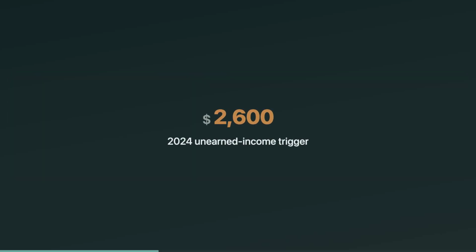For 2024, the magic number is $2,600 of unearned income. Here's the mechanic. The first $1,300 is sheltered by the child's standard deduction effect, so it's essentially not taxed. The next $1,300 is taxed at the child's rate. Only the unearned income above $2,600 is taxed using the parent's rate through the Kiddie tax calculation. If the child's unearned income is $2,600 or less, Kiddie tax doesn't apply.